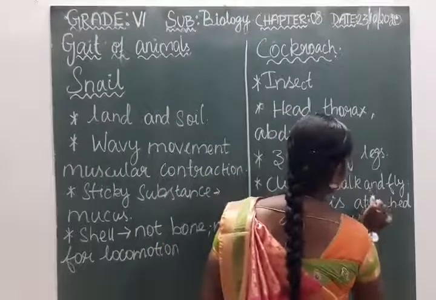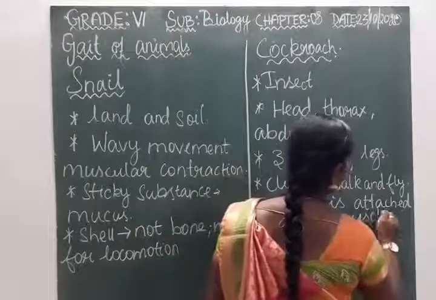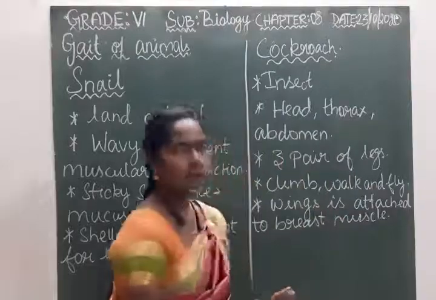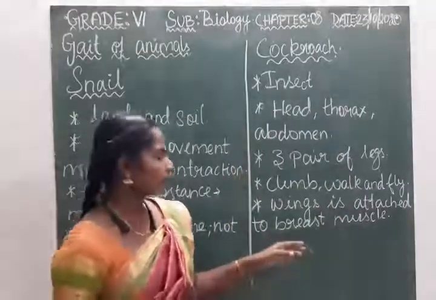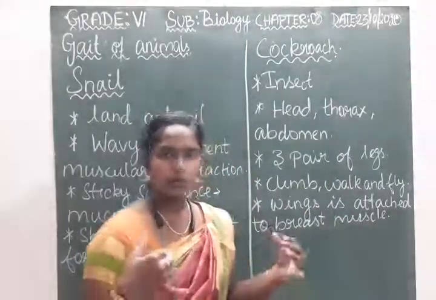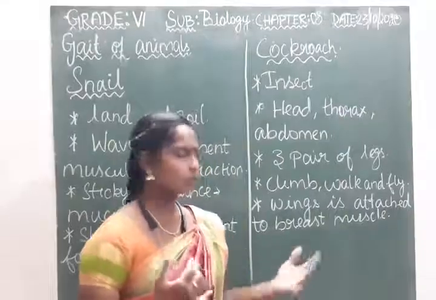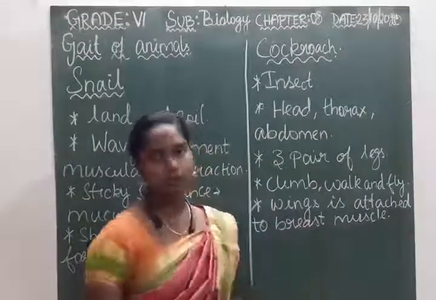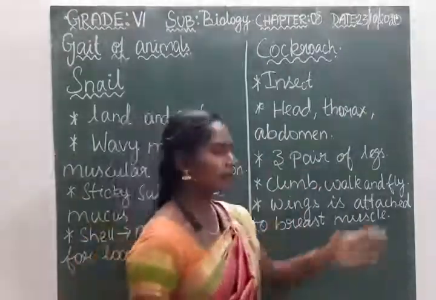This muscle is responsible for the flying. While flying, this muscle contracts and relaxes. When it contracts and relaxes, the wings make their movement. Then only the cockroach can fly.